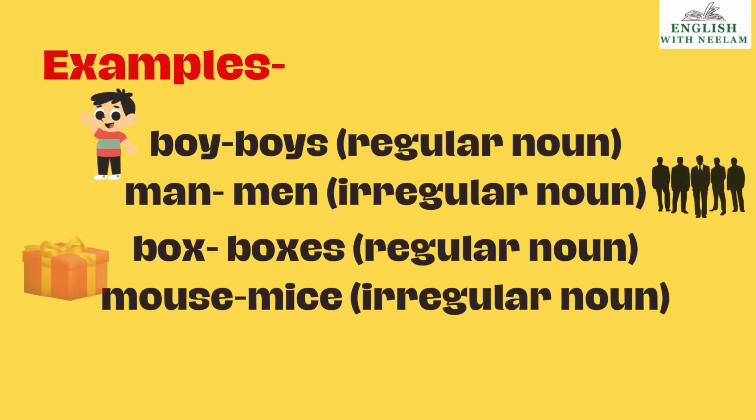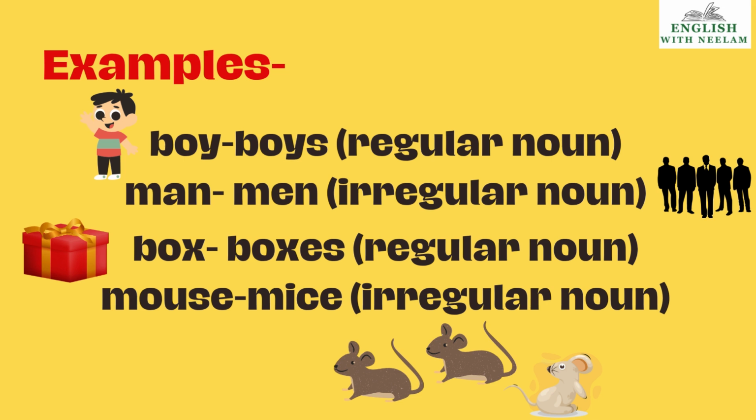Okay, let's see some more examples, children, here. Just see boy, I have already given you this example. Boy, boys. This is a regular noun and regular plural, obviously. Man changes to men when we change from singular to plural. This is an irregular noun. The word has been completely changed, children. It is not man's, it is men. Box, boxes. Use of es after the noun. Regular noun. Mouse, mice. The word is changed here, children. So this is called an irregular plural.